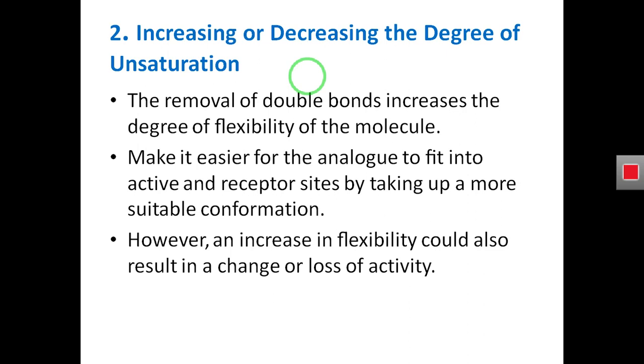So remember this: whenever you have a double bond in any structure or compound, this double bond gives structural rigidity. Means due to the presence of the double bond, the compound will be more rigid as compared to a compound that has single bonds.